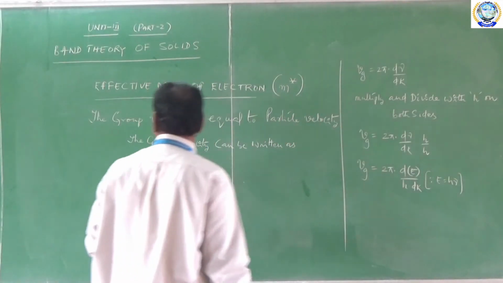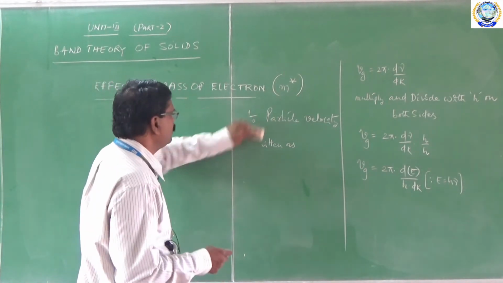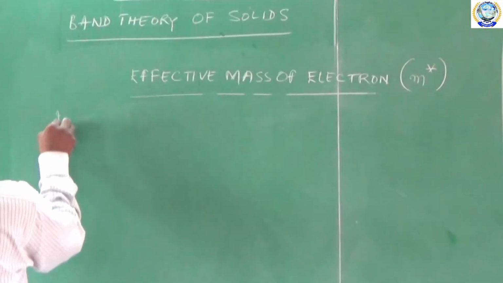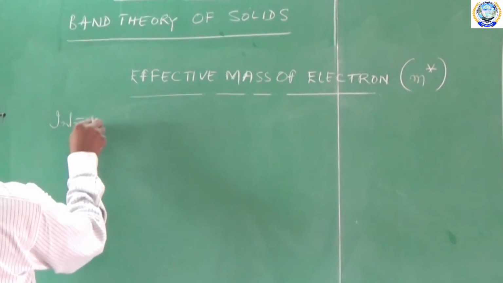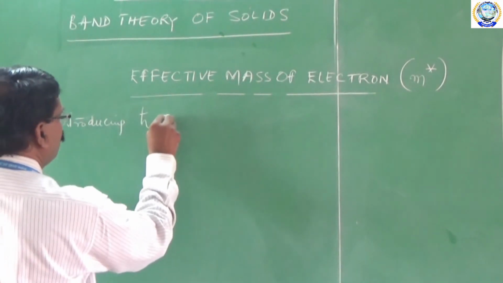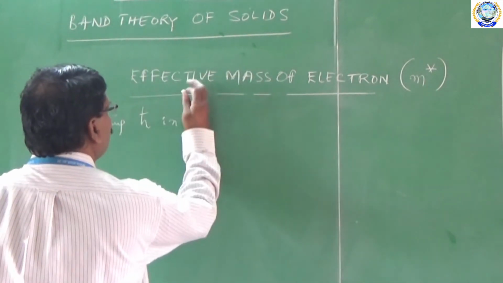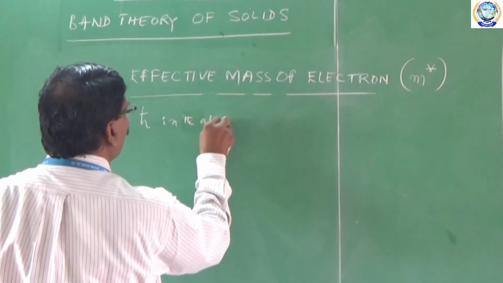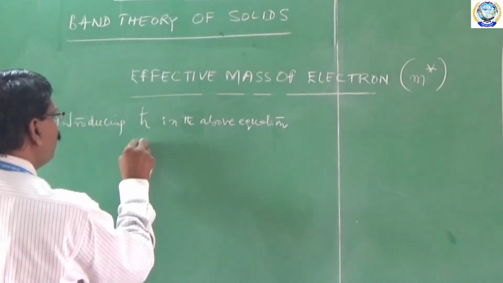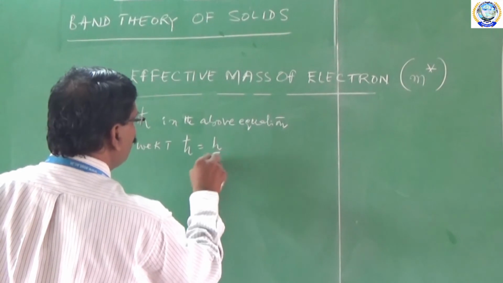Now introducing h cross in the above equation, we know that h cross is equal to h by 2 pi.